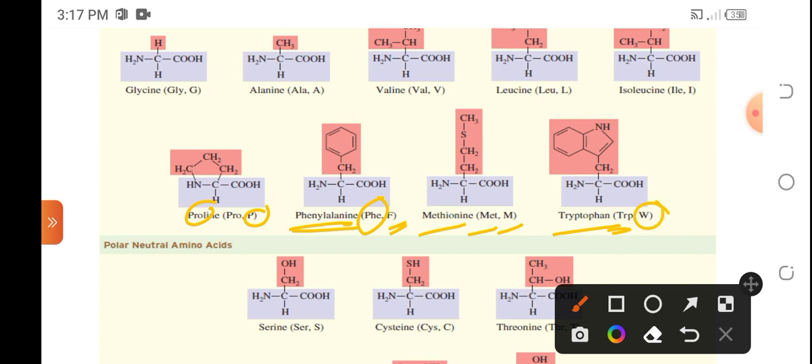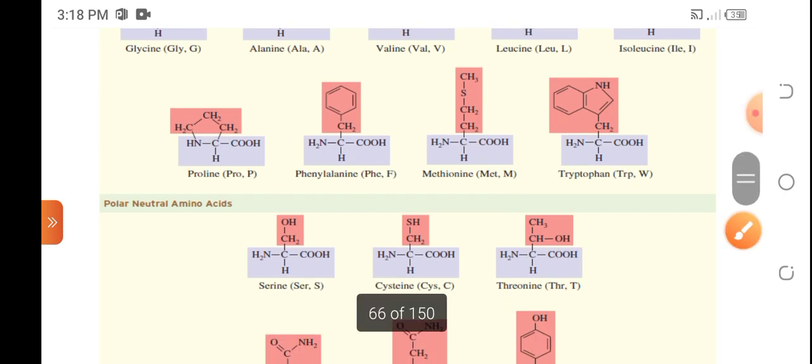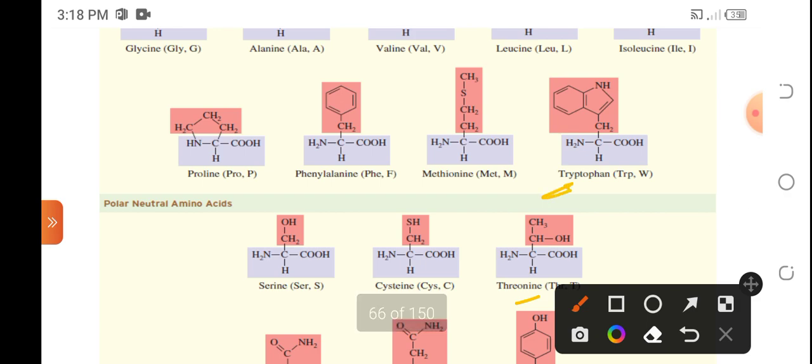Okay, so some of the others follow the first letter or the first three letters of their name, like alanine, A, valine. But there are others, since they have the same first letter, like proline and phenylalanine, they both start with P. So only one can take the P, and phenylalanine will get F. The same is true for tryptophan. Though it's T, the T was taken by threonine. So tryptophan will have TRP and it will have the W.